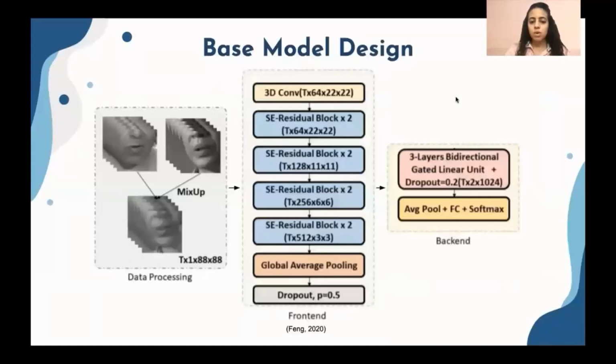This is the architecture of the current state-of-the-art model in this domain and what we are using for our base model and building on. It's the first to use mix-up as part of the data pre-processing, which was shown to improve results, and which we continue to use.